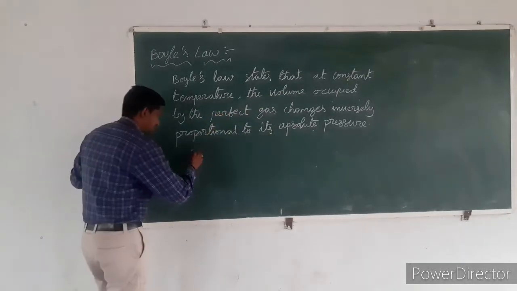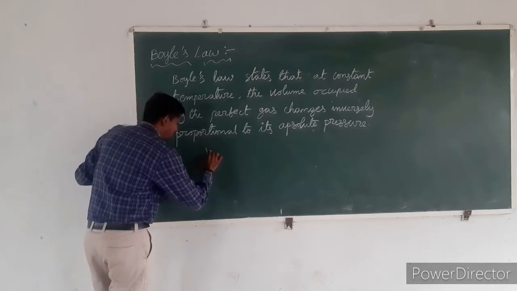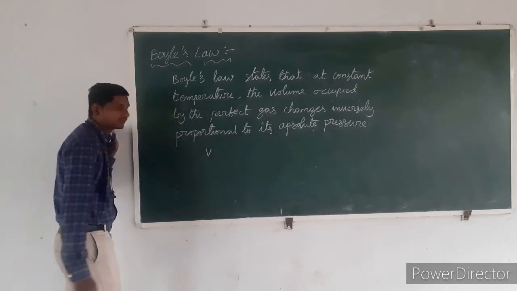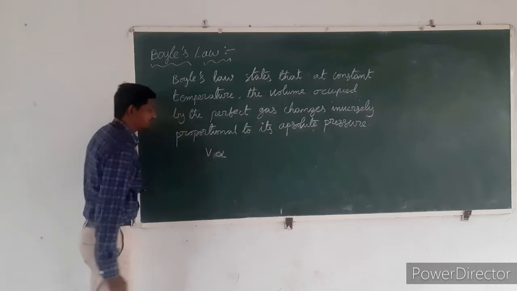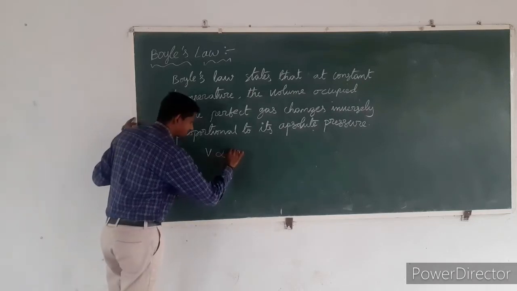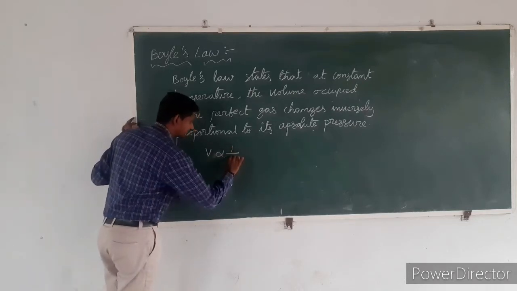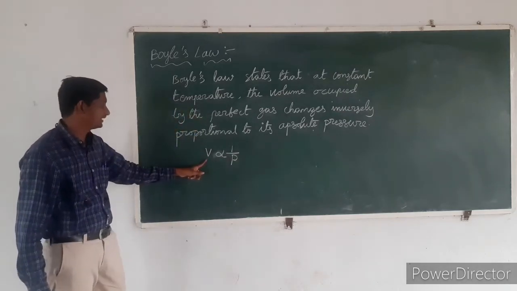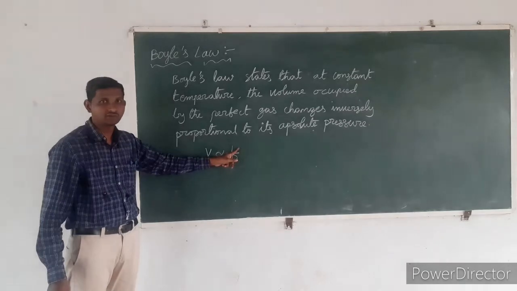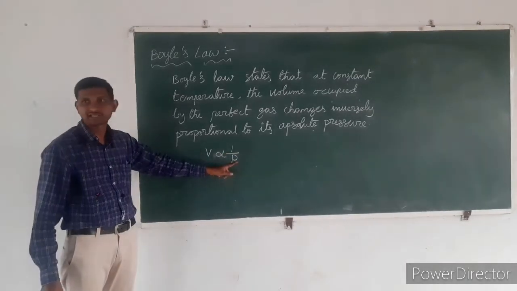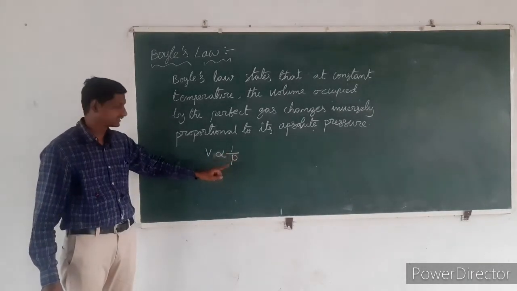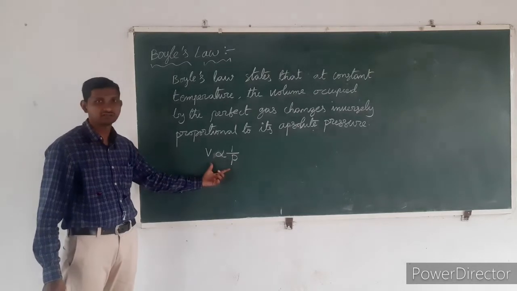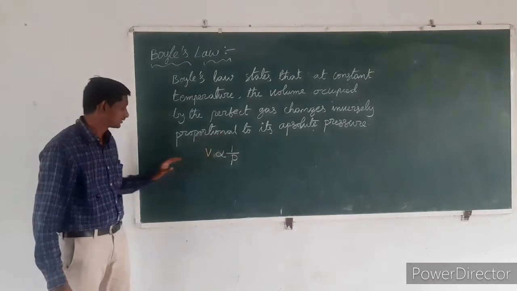Therefore, according to Boyle's law, the volume occupied by the ideal gas is inversely proportional to the absolute pressure of the perfect gas. That means V is inversely proportional to the pressure of the perfect gas. This is called Boyle's law.